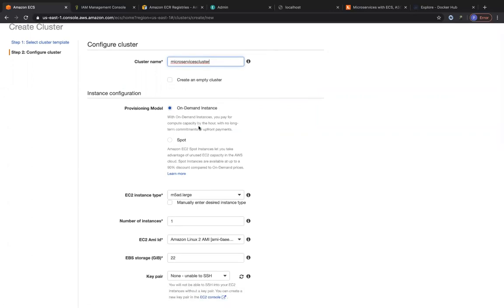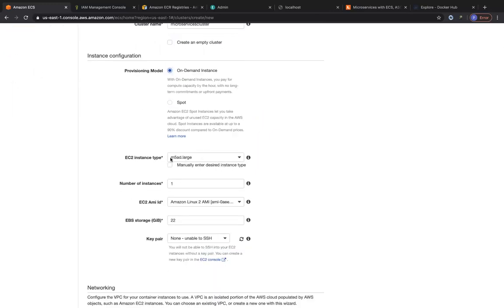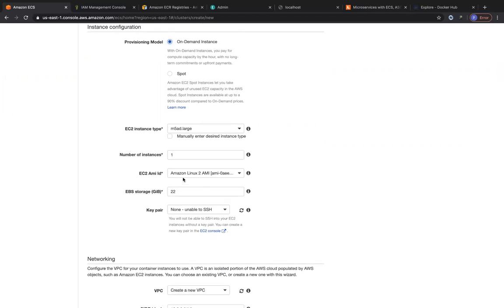I was going to use Spot instances, sorry, I'm going to use on-demand instances, but I could also use Spot instances. The on-demand instance that I'm going to use is M5 large. It has 2 virtual CPUs and 8 GB of RAM, right? I'm going to go with one EC2 instance. The AMI ID that I'm going to use already has Docker pre-installed within it, and I'm not going to change that. It also has the ECS agent and Docker pre-installed, which is the 19.03 version. I'll show you that once this cluster is created.